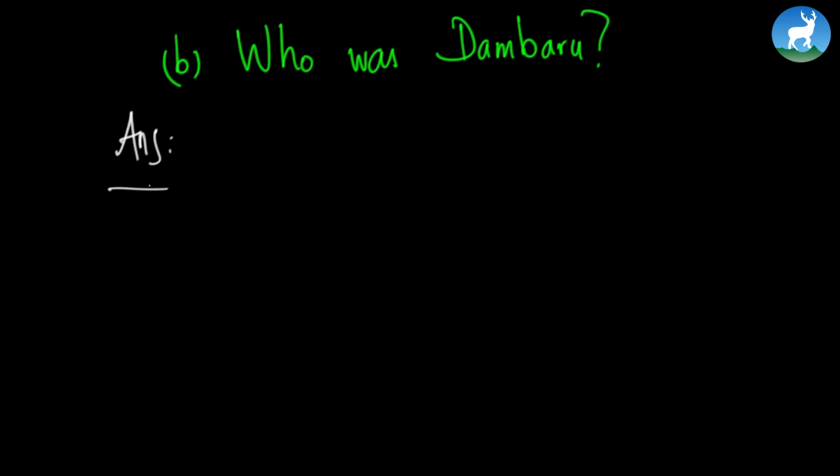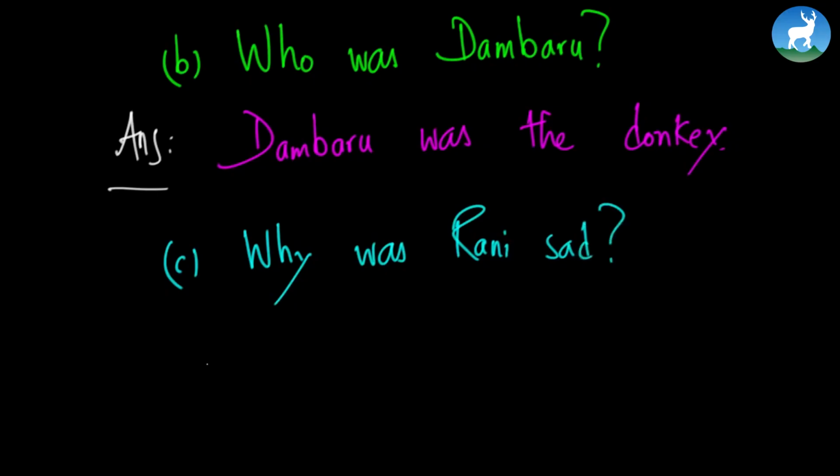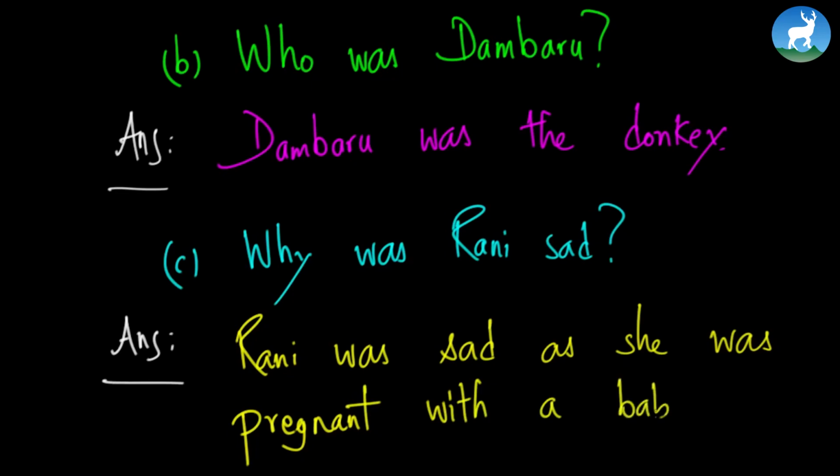Dumbaroo was the donkey. Very good. Why was Rani sad? Rani was sad as she was pregnant with a baby calf.